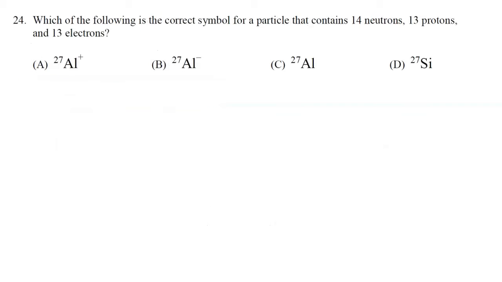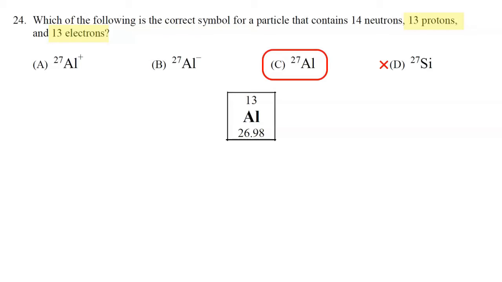All right, this is question 24. Which of the following is the correct symbol for a particle that contains 14 neutrons, 13 protons, and 13 electrons? So since the atomic number, the number of protons, tells us the symbol of the element, let's go look on the periodic table for which element has atomic number 13. So 13 protons is aluminum, therefore we can eliminate choice D, which is the symbol for silicon. Now, 13 protons and 13 electrons, that means that there is no overall charge because the positive and the negative balance each other out. So the correct answer is C. It's the only choice that has a charge of 0.